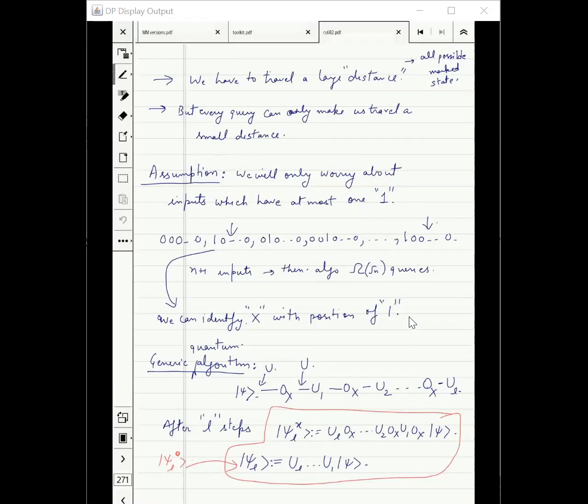No. Let's assume that we are telling the algorithm, look, algorithm, you cannot give the correct answer if you are not making root n queries. That algorithm, we assure them that we will only give an input which has Hamming weight at most 1. We will not give any other input. There are no oracles for 101. You don't have to worry about them. Okay, sure.